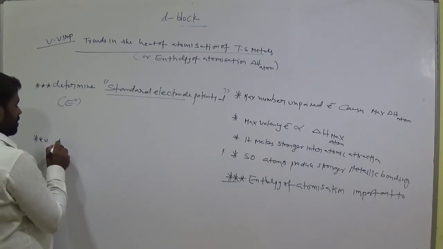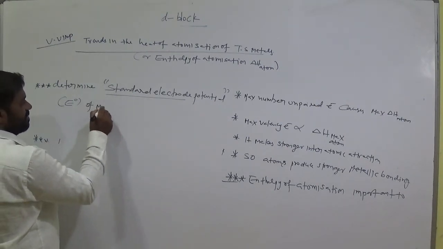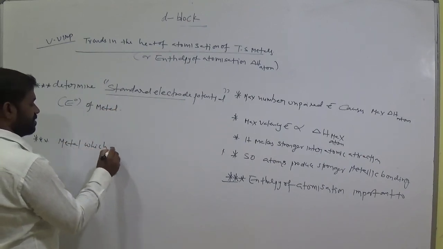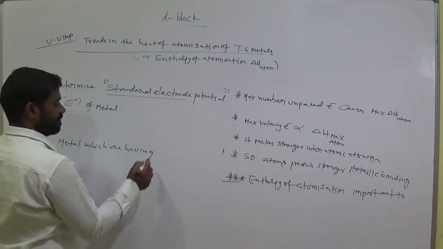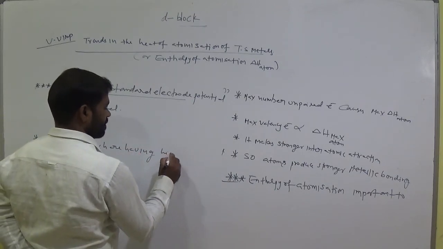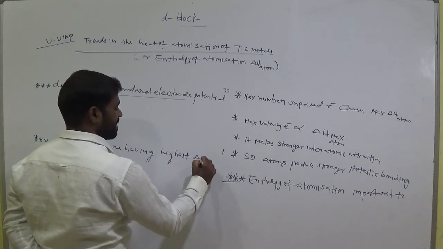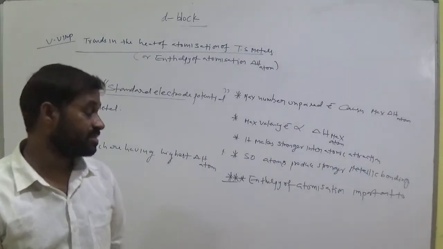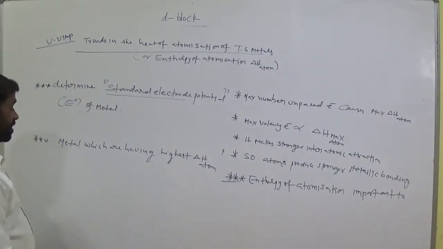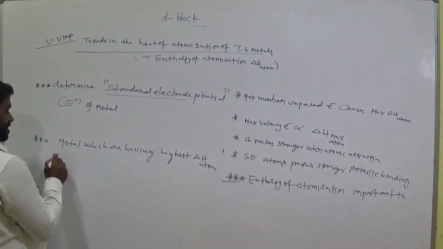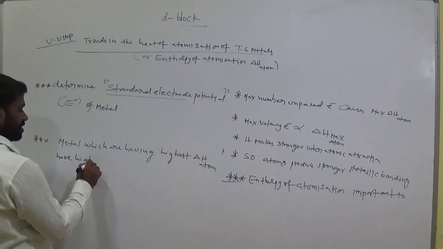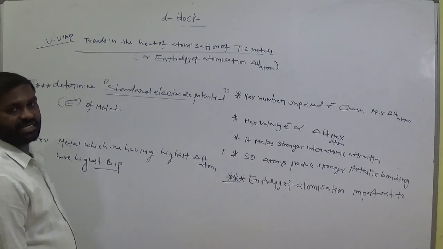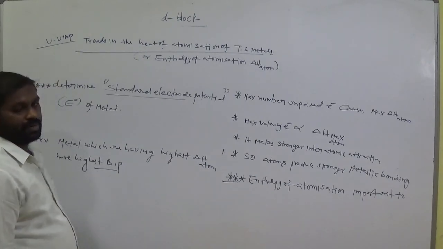Next, metals which have the highest delta H atom, delta H meaning high enthalpy or heat of atomization, also have the highest boiling points. Those which have the highest heat of atomization possess the highest boiling point.